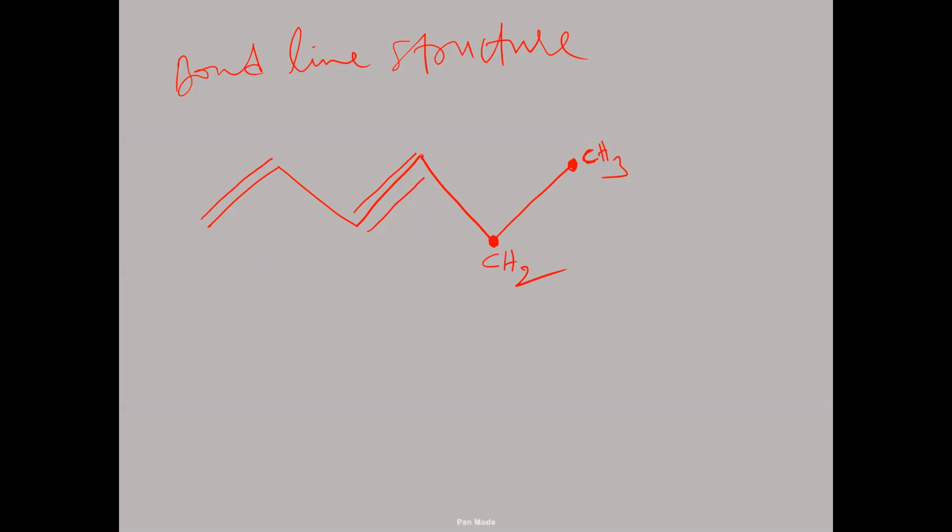Next, this carbon already has how many bonds around it? 1, 2, 3, 4. Already 4 there. So this is only carbon. Right? Next, here this carbon has one triple bond this side, one single bond this side. This carbon already has 1, 2, 3, and 4 bonds, so it should be only C. So only carbon atom here.